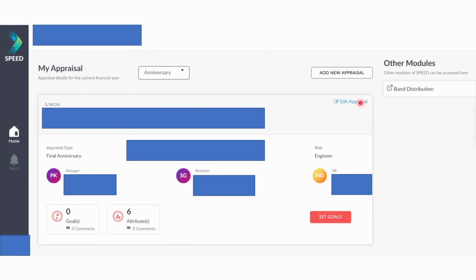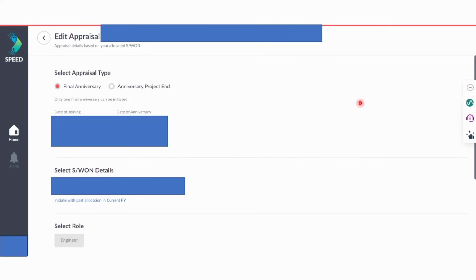So what you have to do is you can click on edit appraisal. After clicking on that, it will show you two types of appraisal type. The first one is final anniversary. That is, as I have told you, if you are a fresher and you are completing 1 year at TCS, then you have to click on final anniversary. And if you are an experienced person, then you can click on anniversary project end.